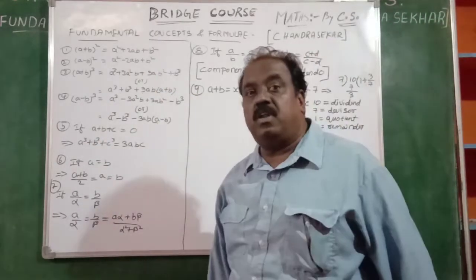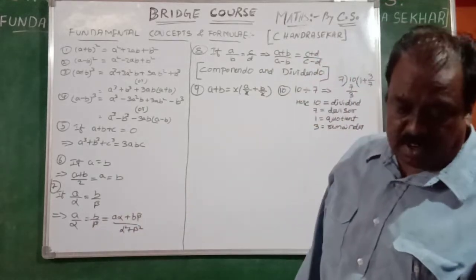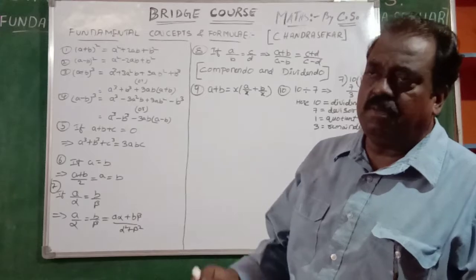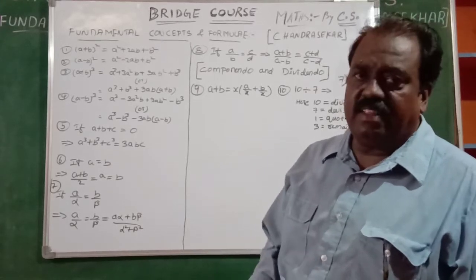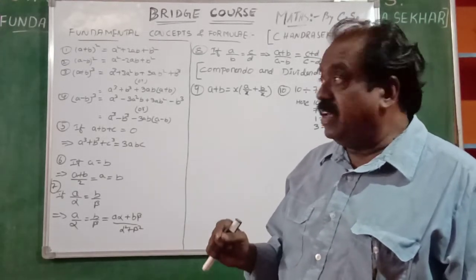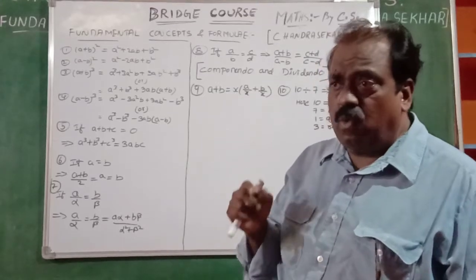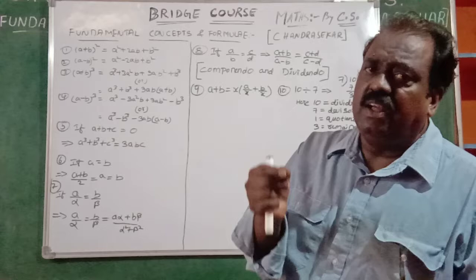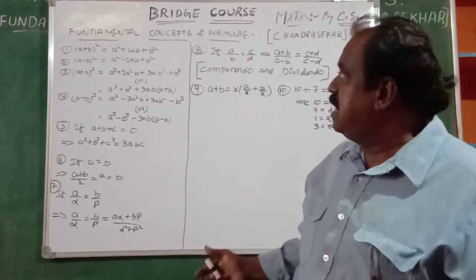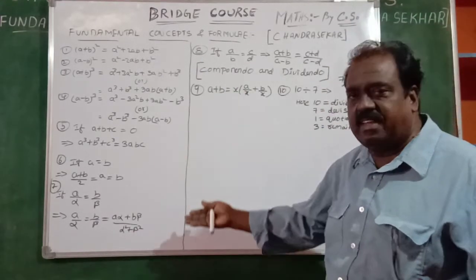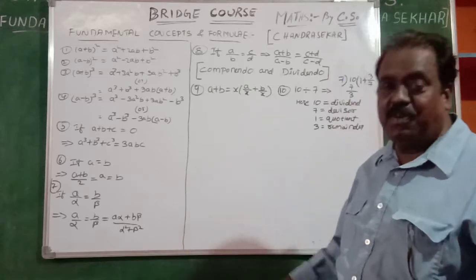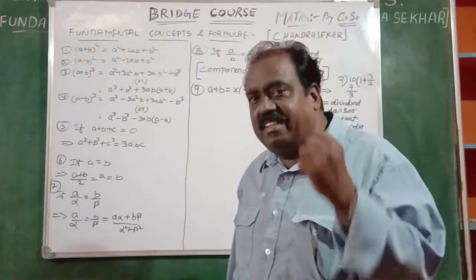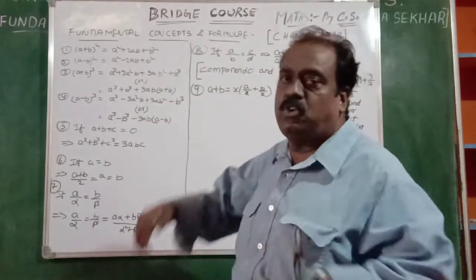A plus b whole square is equal to a square plus 2ab plus b square. In the beginning stage, for example, in 7th or 8th classes, you know it, but there you are unable to apply that one. With a great effort, you are applying that one. But here, it is a very simple concept. You try to understand what I am telling. That is the need of the bridge course.